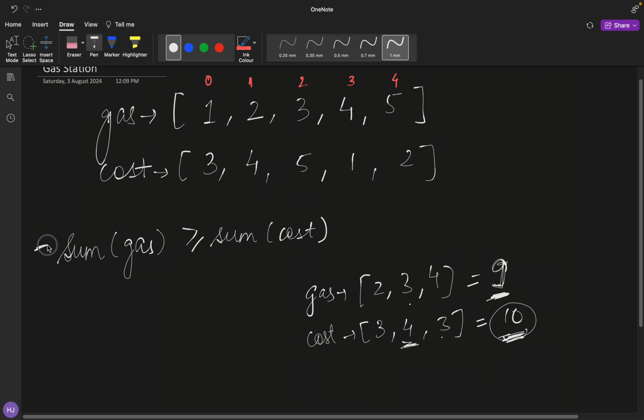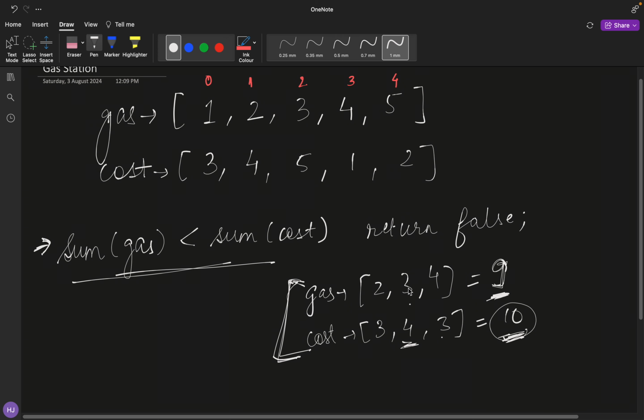So the first base case that I've got after getting up to this test case is that whenever my sum of gas is less than my sum of cost, I'll simply return false. It means that in this case I'll never be able to complete the circuit.